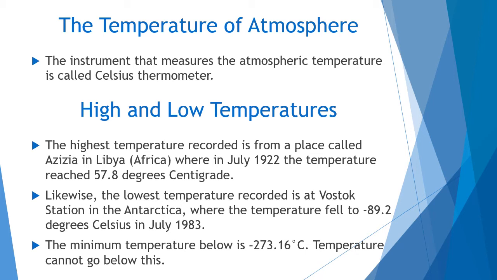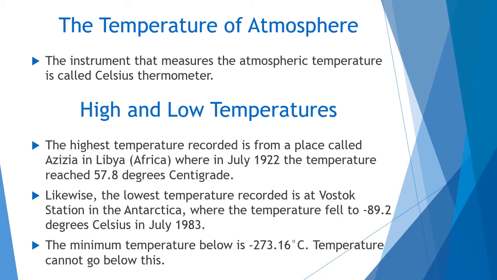that measures the atmospheric temperature. Now you see the temperatures in the atmosphere, how they are on the earth, high and low. You know that mostly desert areas get higher temperatures. According to that, the recorded highest temperature can be found in the place Azizia. It is in Libya, in Africa, where in July 1922 the temperature reached 57.8 degrees Celsius.